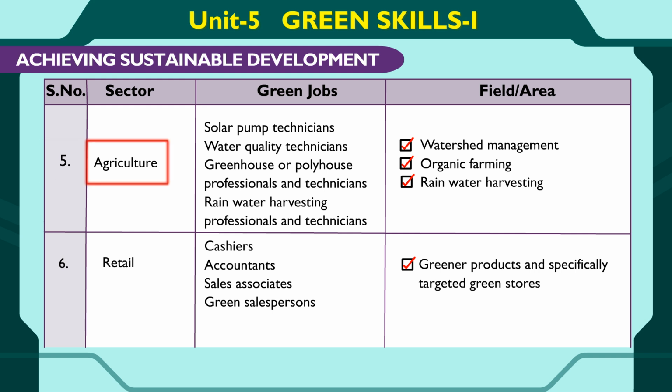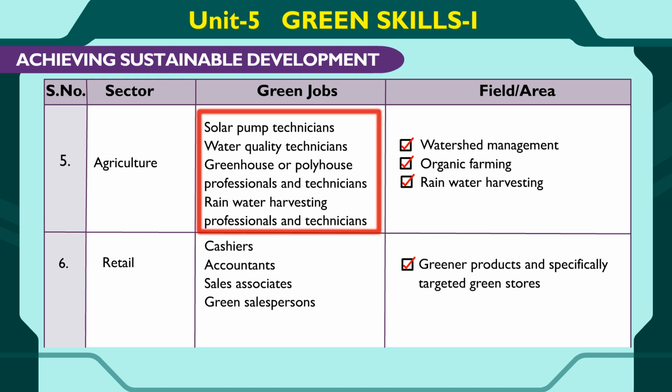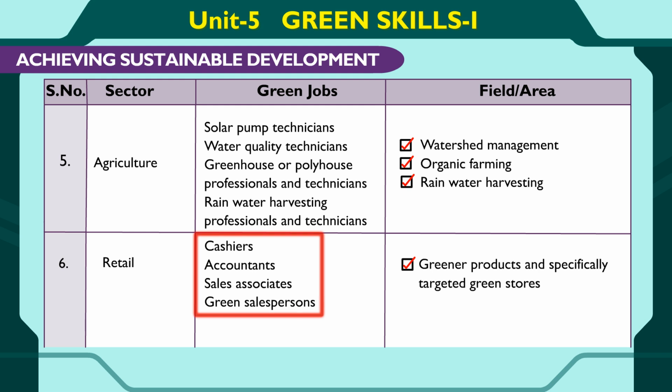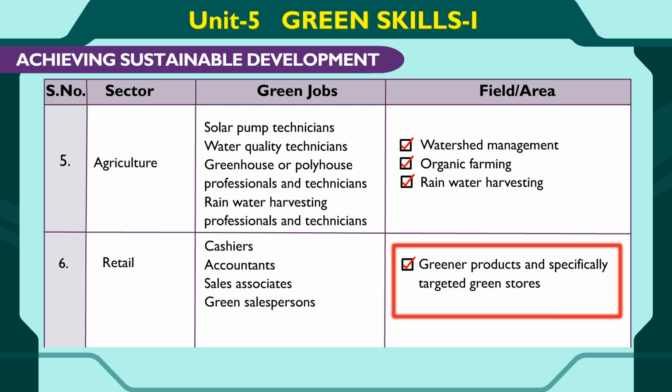5. Agriculture. Solar pump techniques, water quality techniques, greenhouse or polyhouse professionals and techniques, rainwater harvesting professionals and techniques. Watershed management, organic farming, rainwater harvesting. 6. Retail. Cashiers, accountants, sales associates, green salespersons. Greener products and specifically targeted green stores.